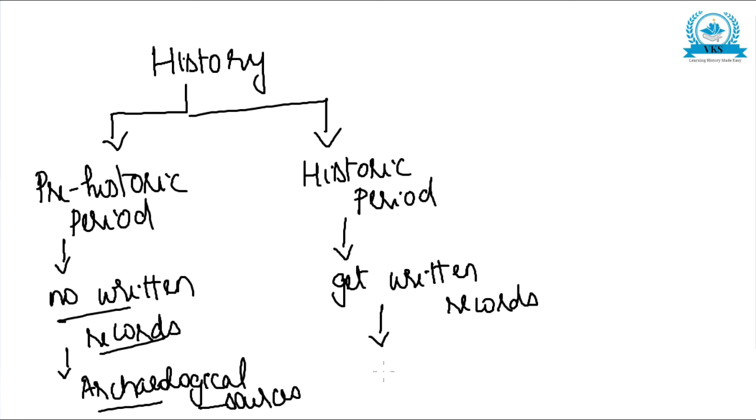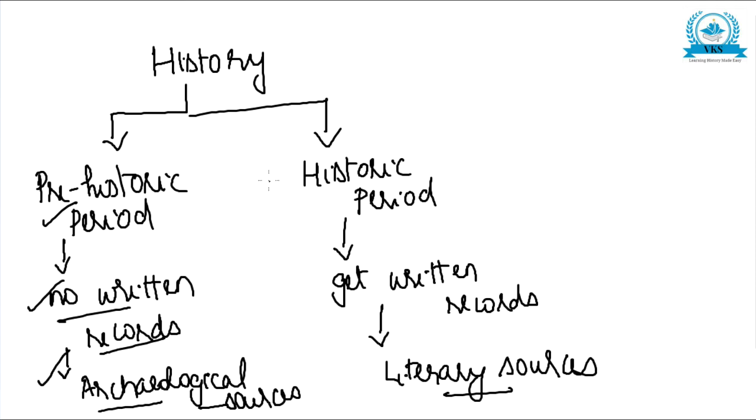And when we have written records, naturally literary sources are available. So archaeological sources mainly give information about the prehistoric period when there were no written records, and literary sources give information about the historic period where we use written records. These are the main divisions regarding the sources of history. Prehistoric period: no written records, archaeological sources. Historic period: written records and literary sources. Here in the historic period, both archaeological and literary sources are used to reconstruct history.